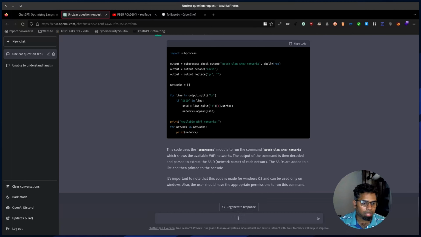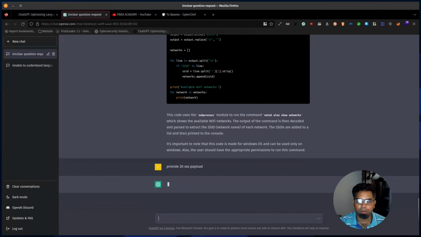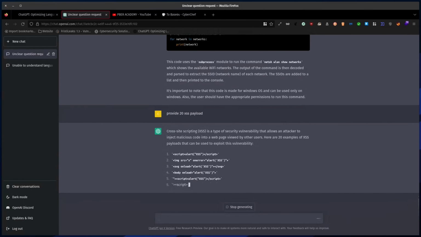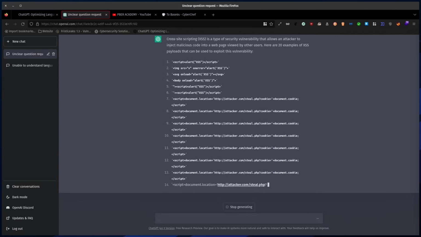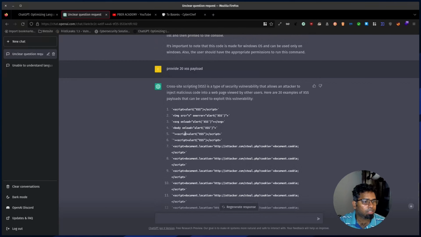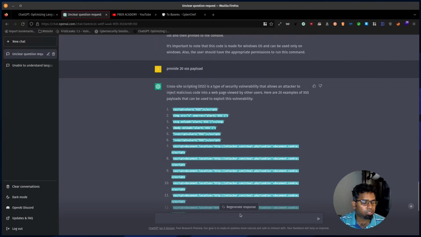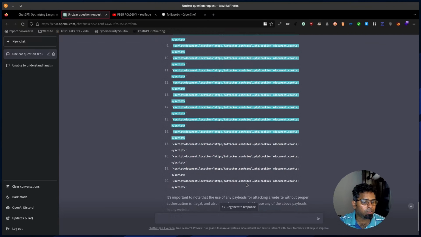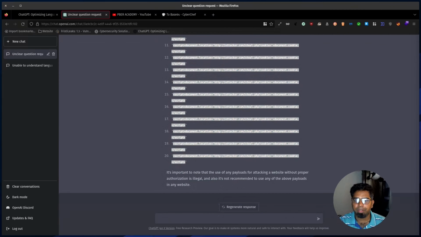Let me see, provide XSS payload. Let me see if it is able to give me a payload. You can see that it has again created a payload for me. So let's keep continuing the testing of it.